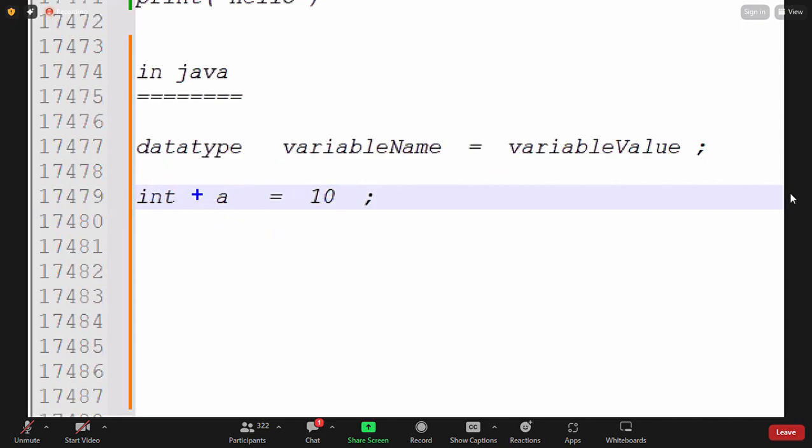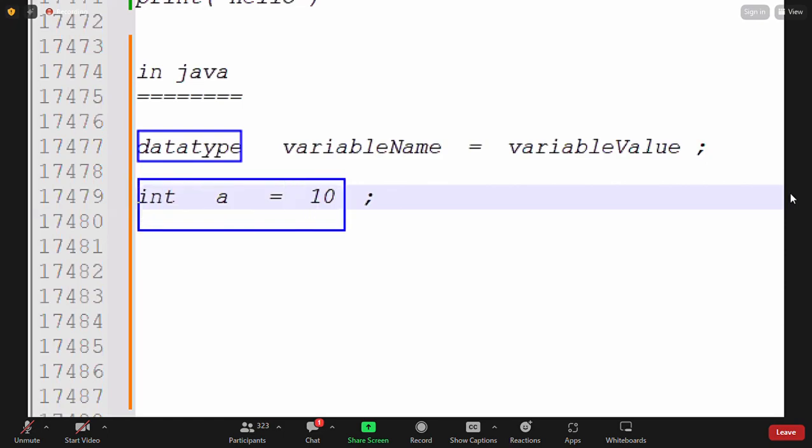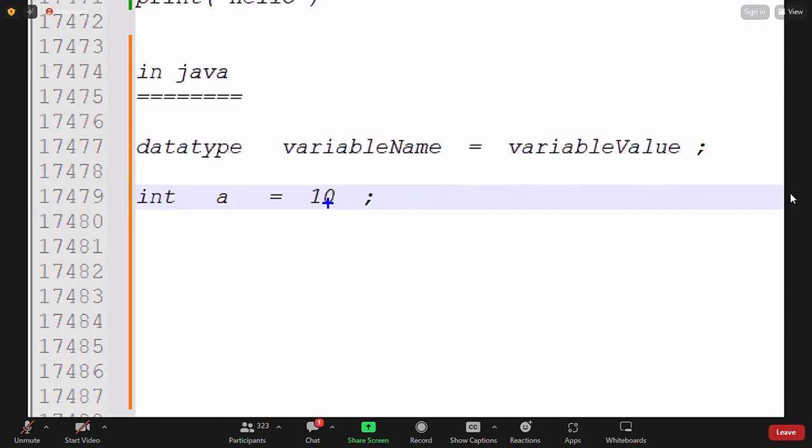In Java, first we need to learn what the data types are, then we are able to create this data, storing this 10 value into a memory allocation and assigning it to this reference a. When this line executes, one memory is created, the value 10 is stored in it, and it is referenced by this variable a. By using a, we are able to access this value.